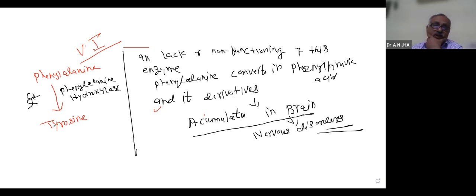Our main question is: which enzyme is needed for conversion of phenylalanine into tyrosine, and which of the following is not true? So first we have discussed that it is an inborn error of metabolism, it is an autosomal recessive trait, and it is an effect of pleiotropy. This is all about the disease. Mutational diseases we have discussed.